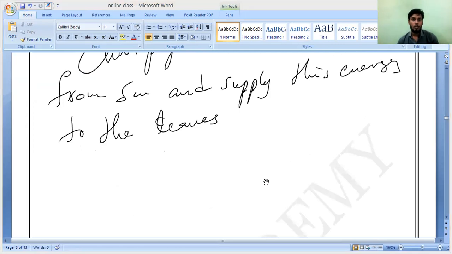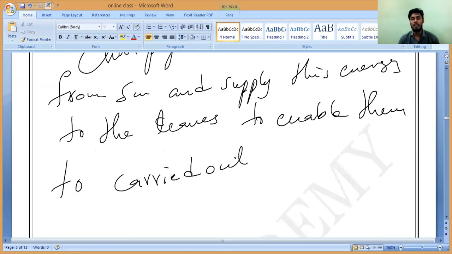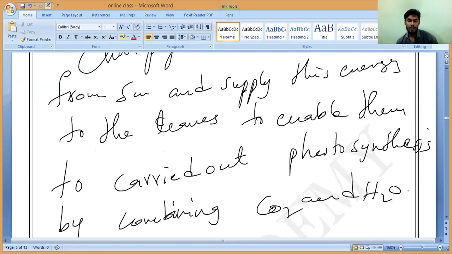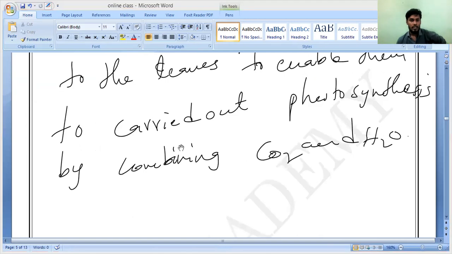To enable them to carry out which reaction? Photosynthesis. By what? By combining carbon dioxide and water. CO2 and water. Do you understand, Hari? By chlorophyll. Yes, sir. So please write it.